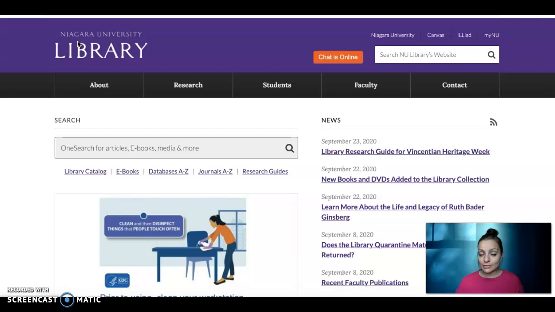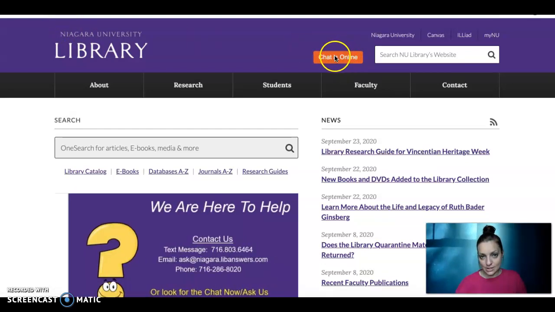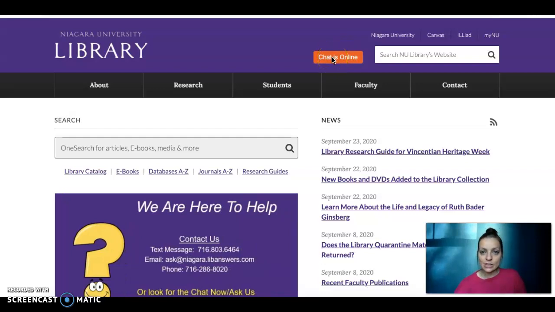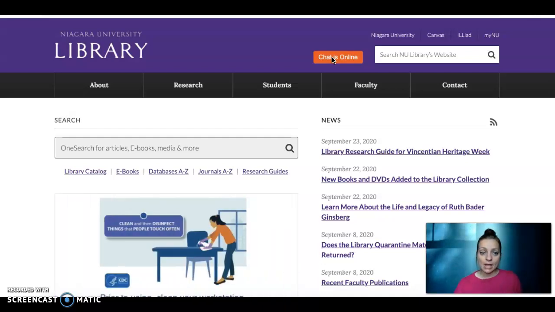But also, if you don't want to wait for a reply to my email, please know that this right here is our Chat with the Librarian service, and you can quickly connect with a librarian. I think it's Monday through Thursday, 11 a.m. to midnight, and then sporadically on the weekend. But it's there for you whenever it's orange, okay?